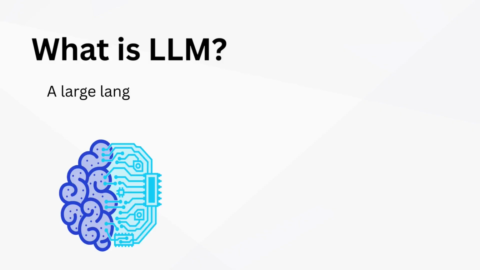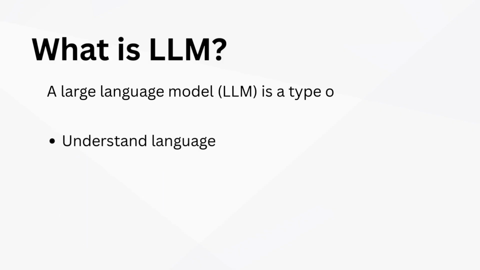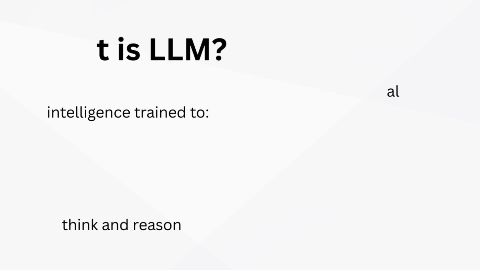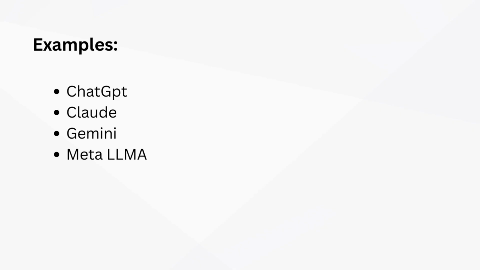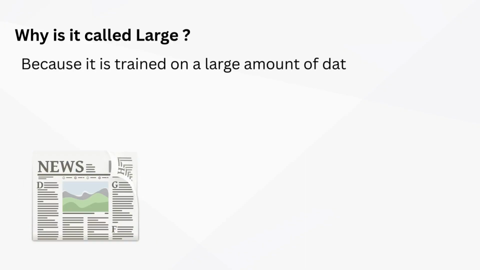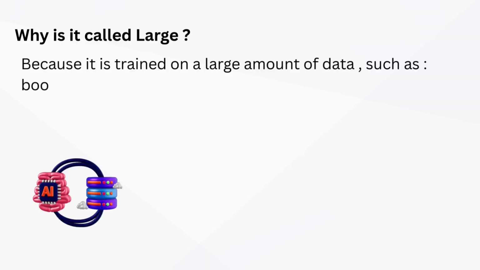The next one is LLM. LLM stands for Large Language Model. It is a type of artificial intelligence trained to understand language, generate text, answer your questions, and follow instructions. Some examples of an LLM are ChatGPT, Claude, Gemini. So why is it called large? Because it is trained on a huge amount of data, such as books, websites, articles, research papers, conversations, code. The more data, the smarter the model becomes.